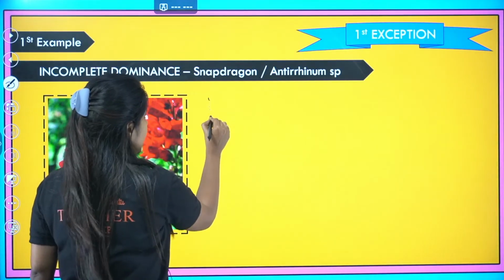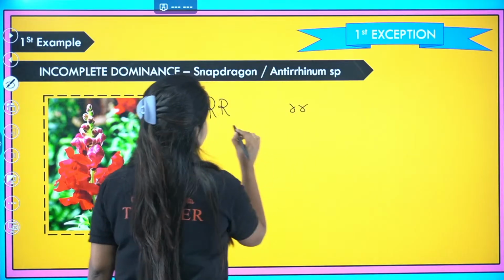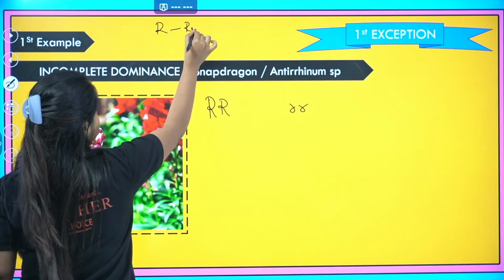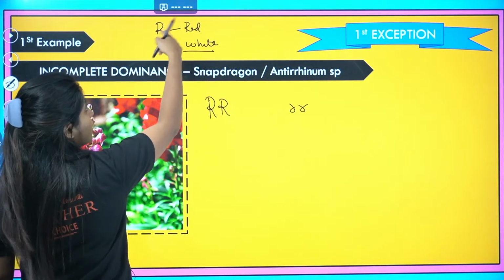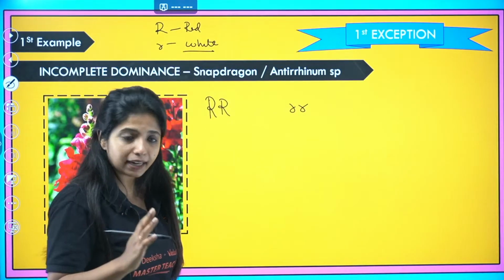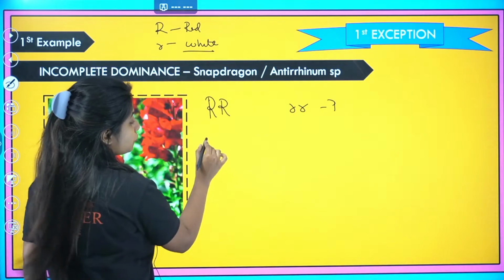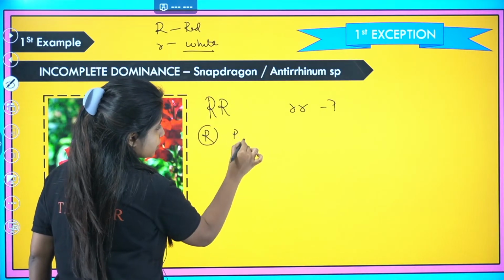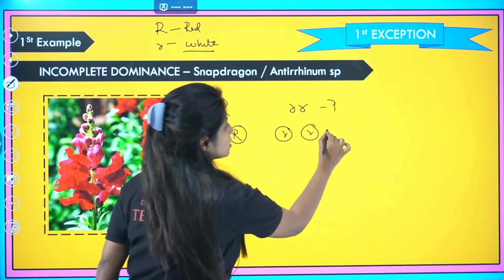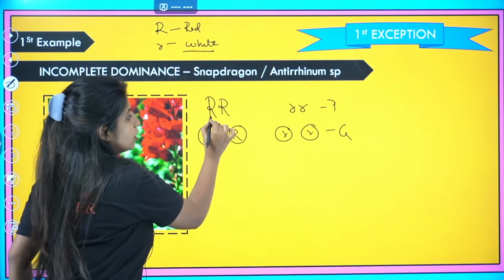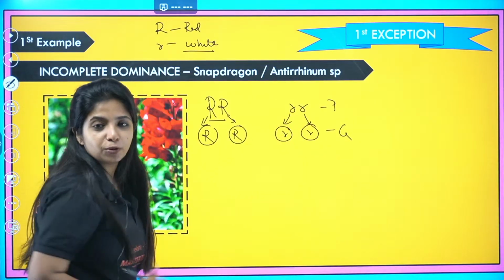So what I do is, I cross a red plant with white ones. I know R stands for red, and small r stands for white. Which is why I believe that since R is a capital letter, it's a dominant trait, right? Now, by the way, these are the parents. When I form the gametes, capital R and capital R is going to be there. Here I get small r and small r, right? These are going to be the gametes. In a gamete, only one chromosome passes from here, here. Similarly here, here. Both of them cannot go to one particular gamete.